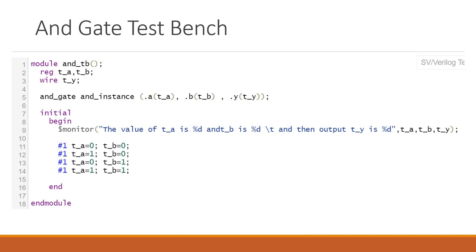Understood? I hope you are getting my point. So $enter will display the value, but what it displays, we have to tell exactly. Inside this, we are going to use TA and TB signals, and those signals we are going to display. Now, till percentile D, I hope you have understood what percentile D does.